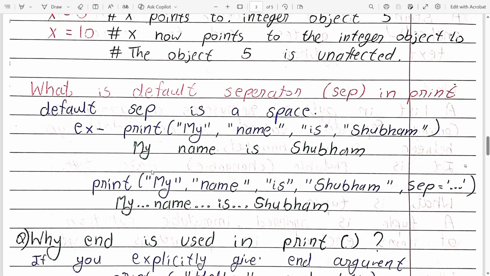Also, we can change this default separator with the help of sep in the print statement. We need to write sep equals to, and here we can give another type of separator. If we simply give three dots, it will give us the output "my...name is", so the default separator is changed and this separator will be used here.